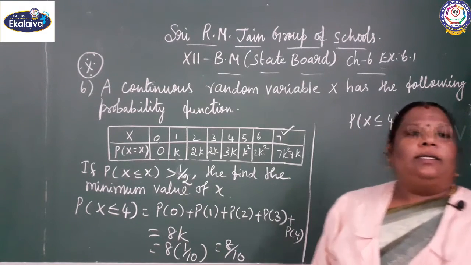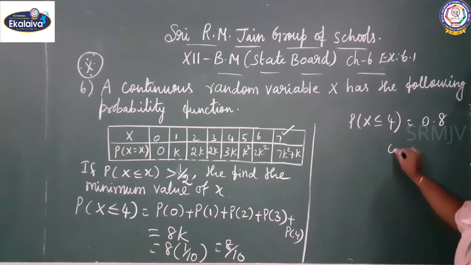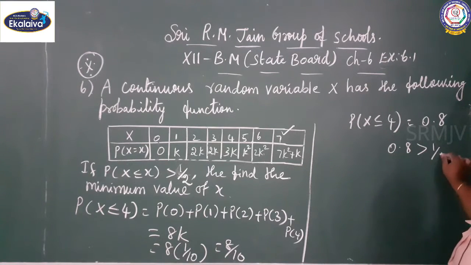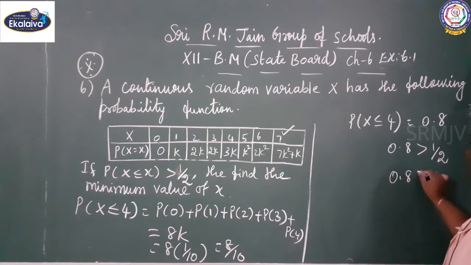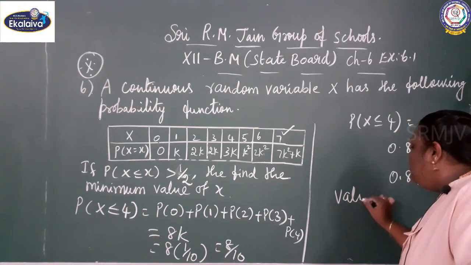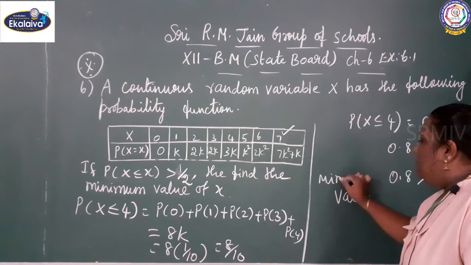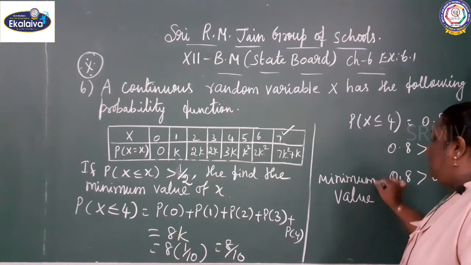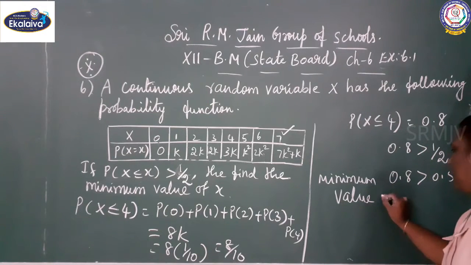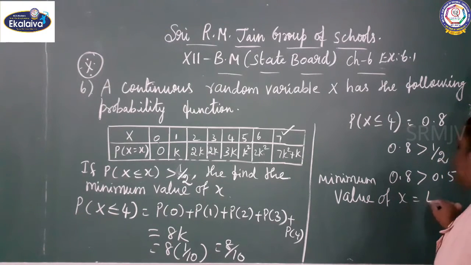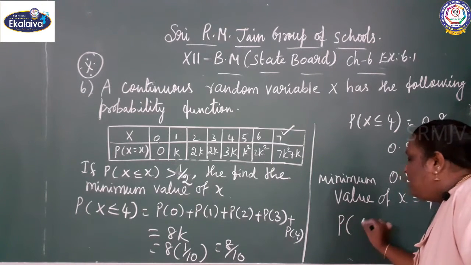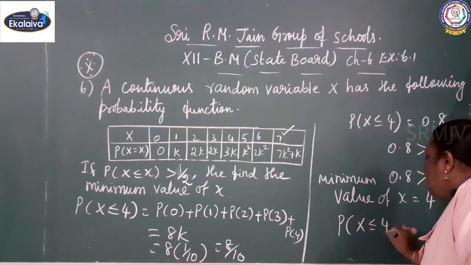8 by 10 is 0.8. So 0.8 is greater than 1 by 2. What is the value of 1 by 2? 0.5. So 0.8 is greater than 0.5. So the minimum value of x equals 4.